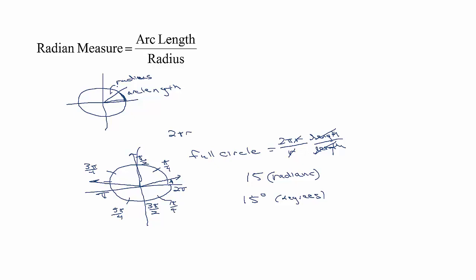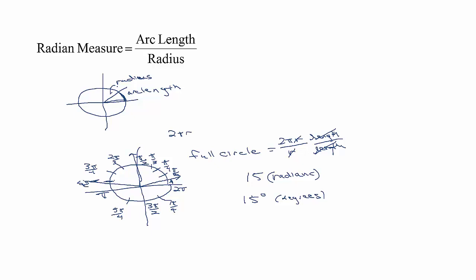Another angle that comes up commonly would be multiples of 30 degrees. So 30 degrees would be about here. In radians, that would be a third of pi halves, so that would be pi sixths. And then if you go 60 degrees, that would be 2 pi sixths, which reduces to pi thirds. Another 30 degrees added to that would make 3 pi sixths, which would reduce to pi halves. And then you'd get 4 pi sixths, which would reduce to 2 pi thirds, and 5 pi sixths.